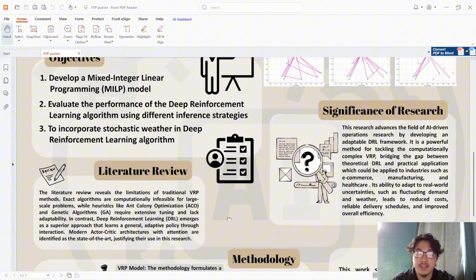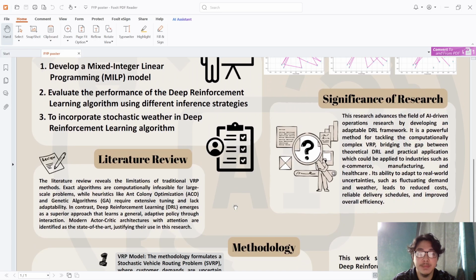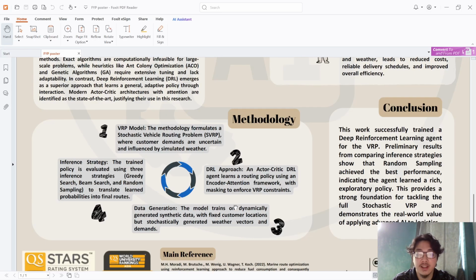Past researchers have revealed the limitations of traditional VRP methods. For example, exact algorithms are computationally infeasible for large-scale problems, while heuristic methods, for example, ant colony optimization (ACO) and genetic algorithms (GA), require extensive tuning and lack adaptability for this kind of problem. In contrast, deep reinforcement learning emerges as a superior approach that learns a general adaptive policy through interaction with the environment. To achieve all the objectives mentioned above, this research follows a clear methodology.